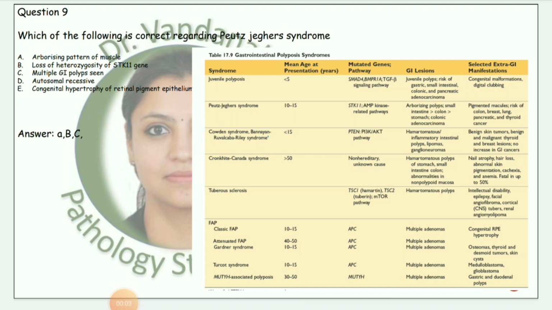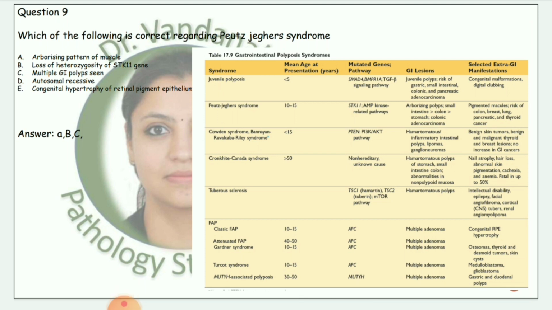Next question, which of the following is correct regarding Peutz-Jeghers syndrome? Options are arborizing pattern of muscle, loss of heterozygosity of STK11 gene, multiple GI polyps seen, autosomal recessive and congenital hypertrophy of retinal pigment epithelium. Correct answers are arborizing pattern of muscle, loss of heterozygosity of STK11 gene and multiple GI polyps seen. A, B and C are the correct answers.